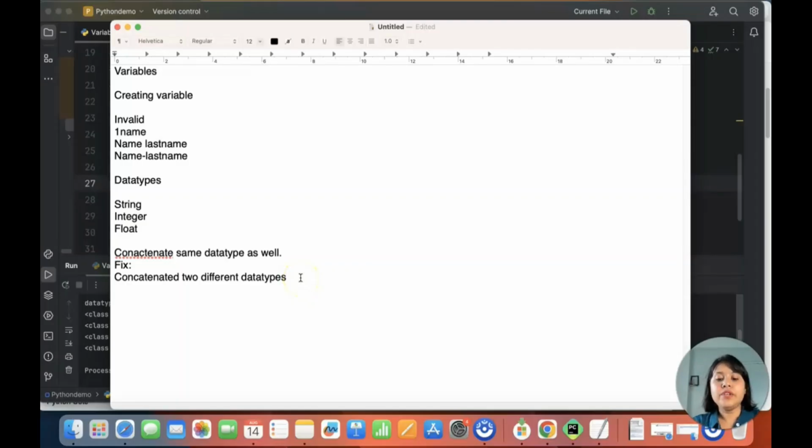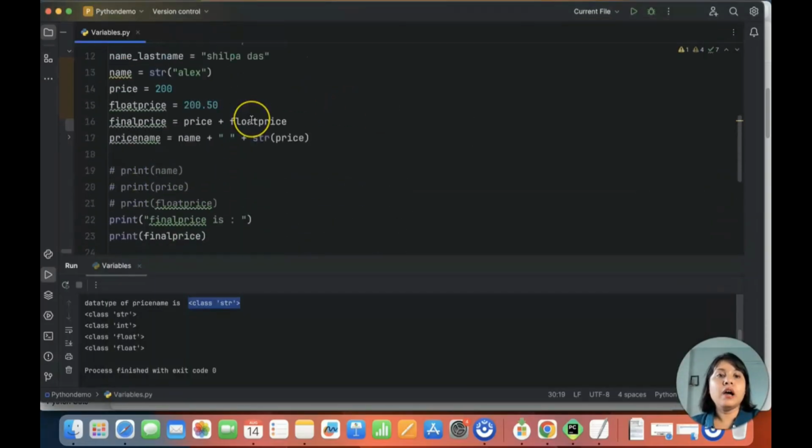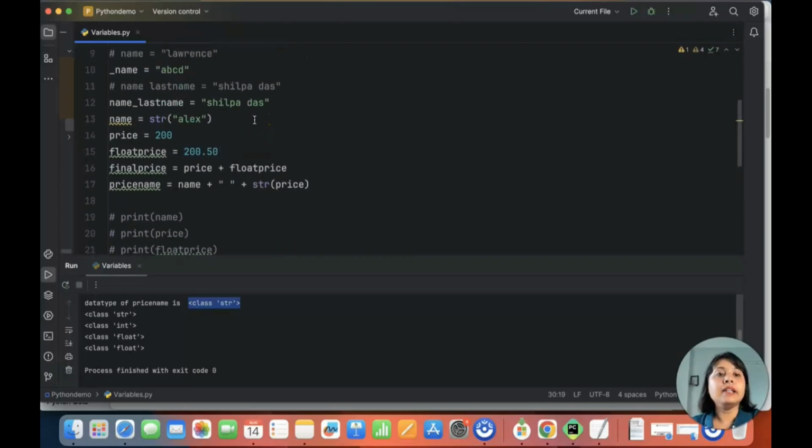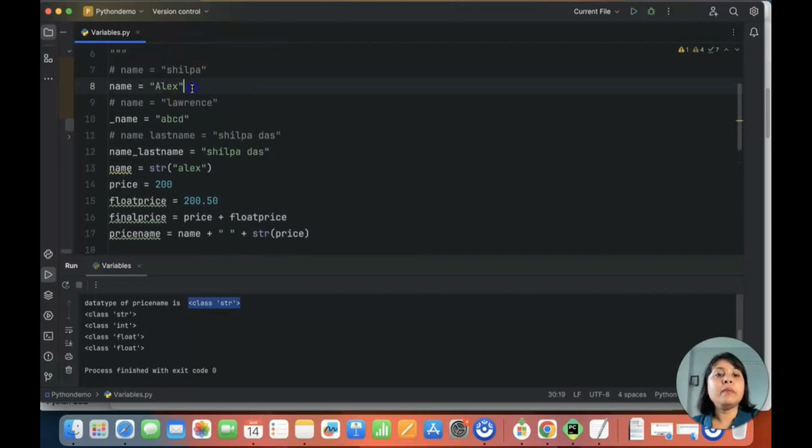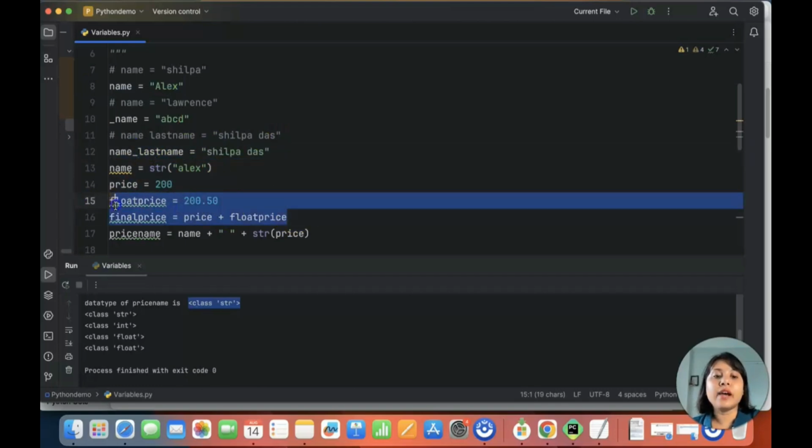So the next thing that we are going to see here is how we can declare multiple variables in one go. What I mean is, we have declared so far the price and the name. So I have declared name Alex, then last name Shilpa Das, and then price, then float price, and then final price.